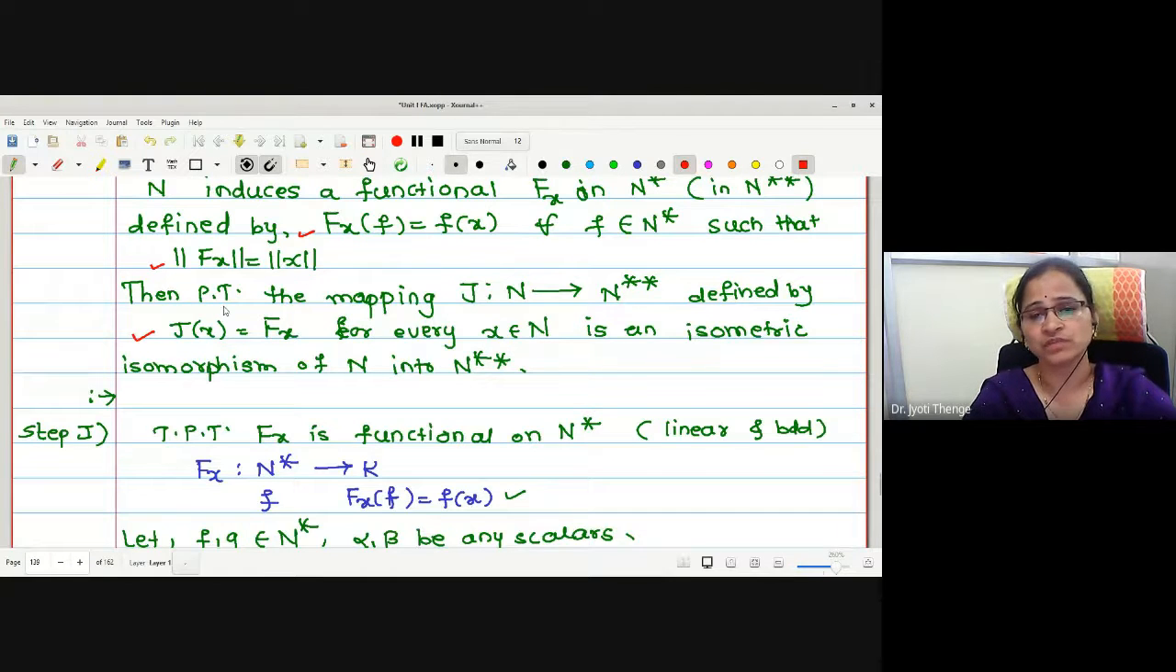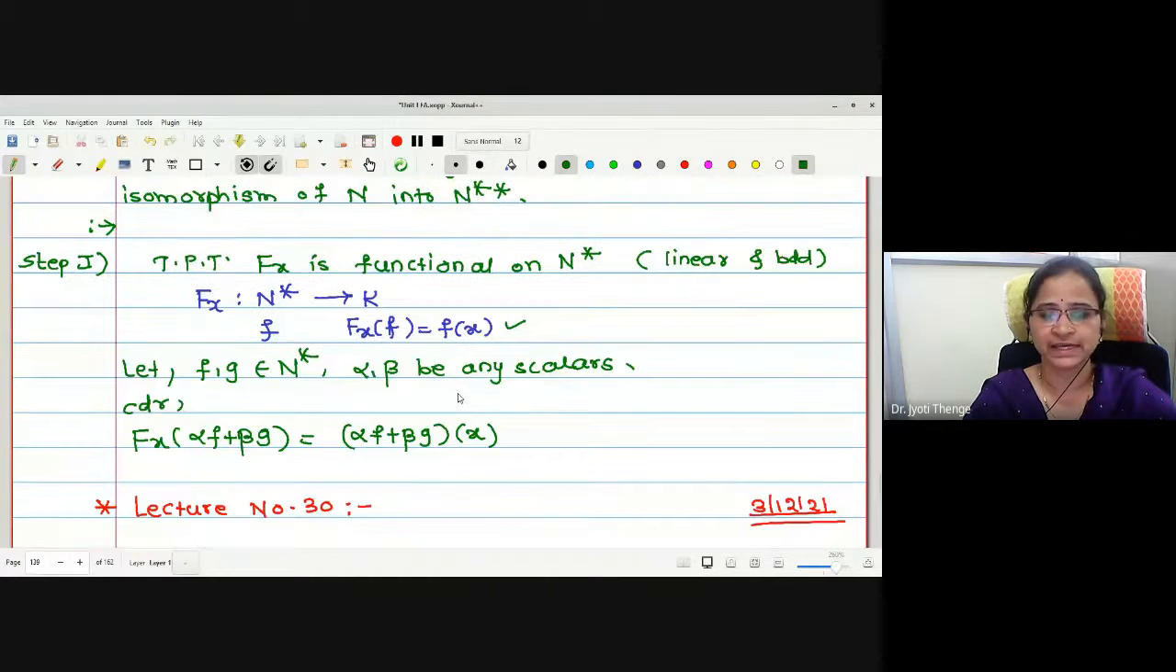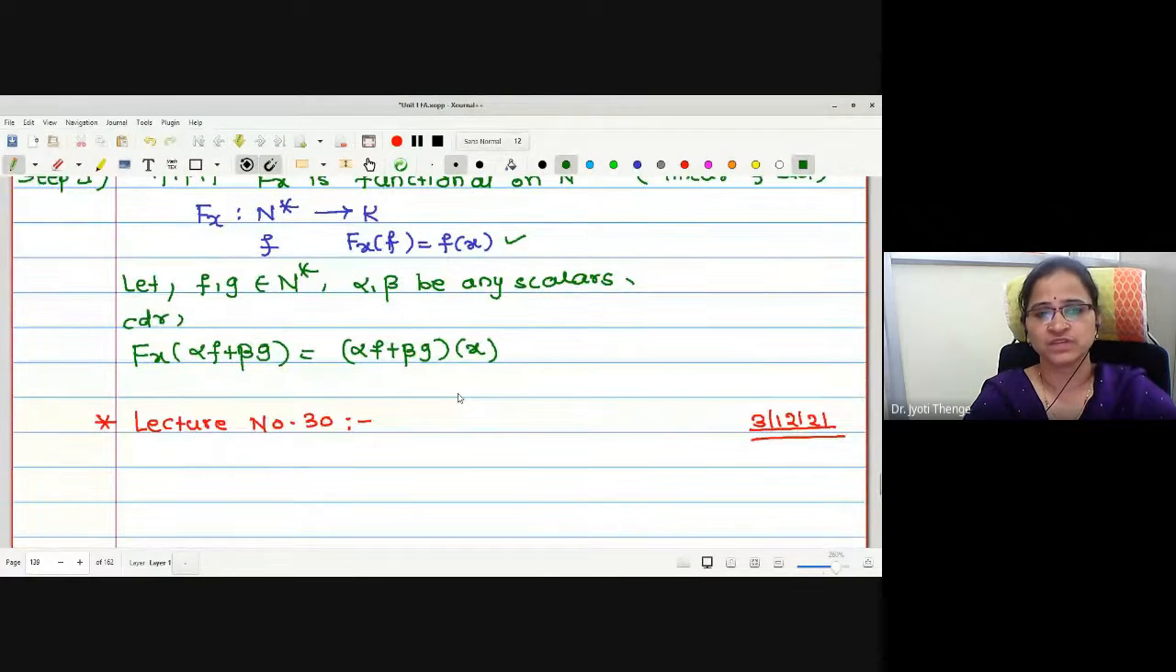And further, we wanted to prove that the mapping J from N into N double star defined by Jx equal to Fx is an isometric isomorphism of N into N double star. Therefore, there are two steps to prove. In the first step, we will prove that capital Fx is a functional on N star. To prove this, we want to prove it is linear and bounded. Herewith we have started the proof.